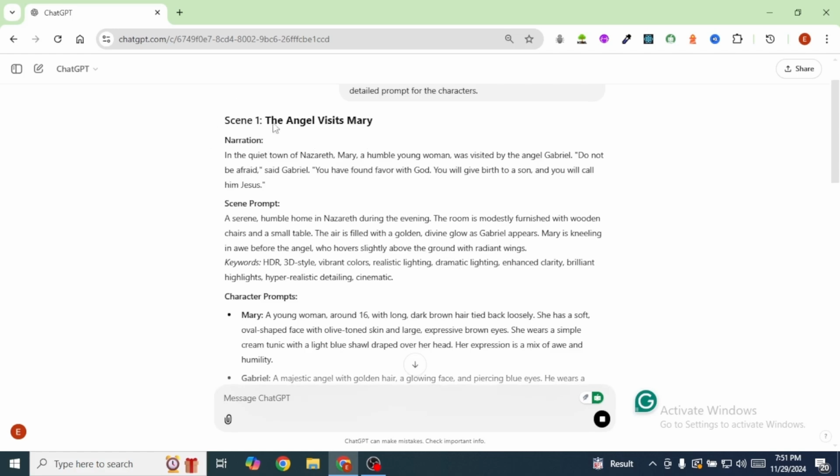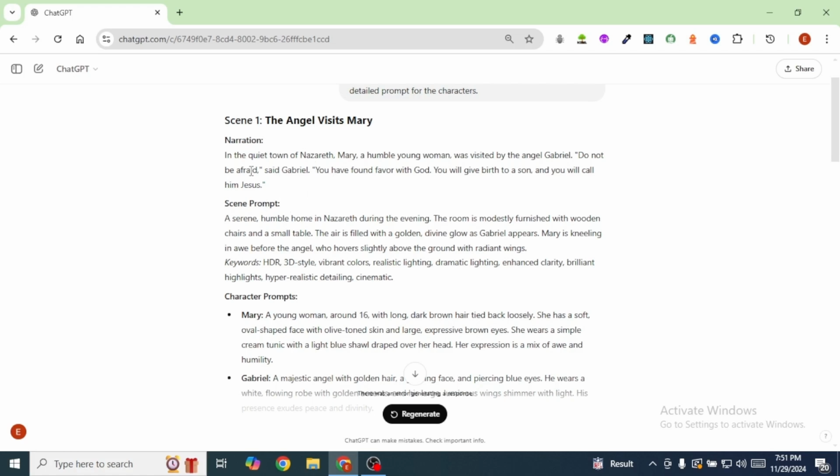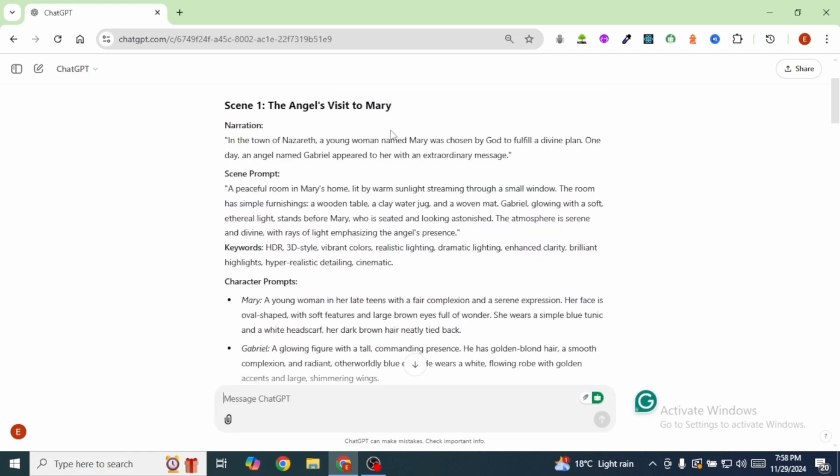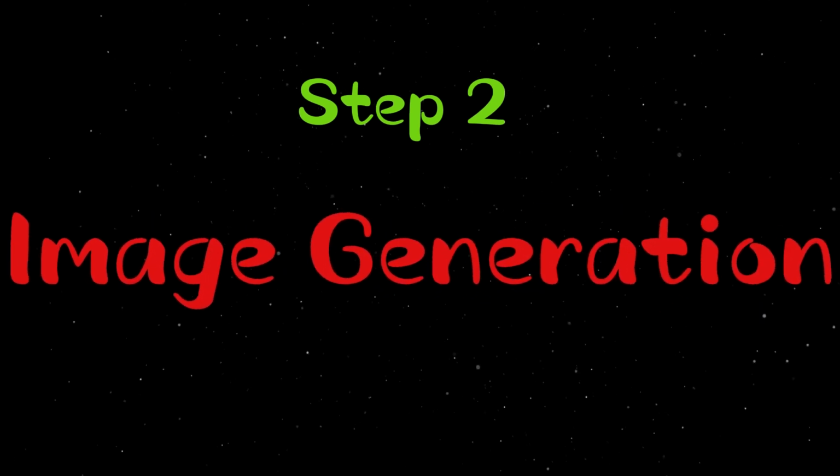You can see that ChatGPT has generated for me a script, and it has separated it into different scenes. Under each scene, it has generated for me a narration, a prompt for the scene, together with prompts for the characters that will be appearing in those scenes. This is the script that I'm going to use for my video. Our next step is to generate images.